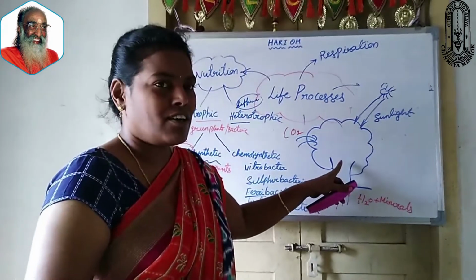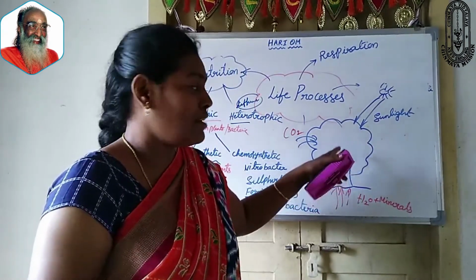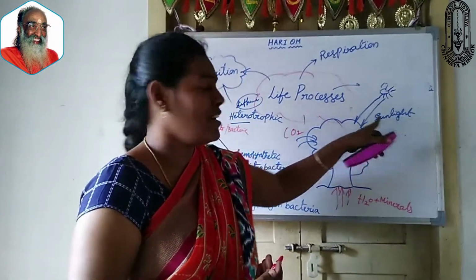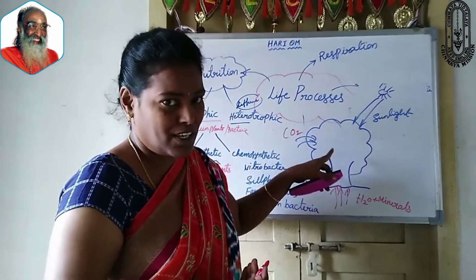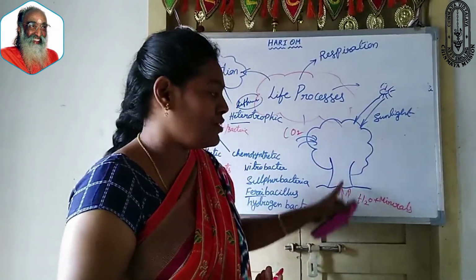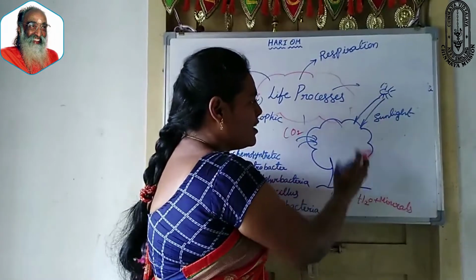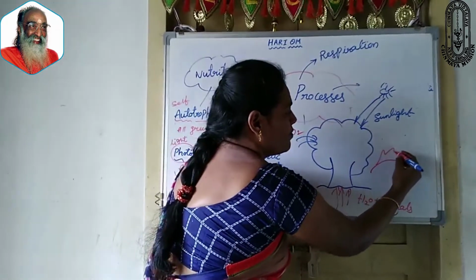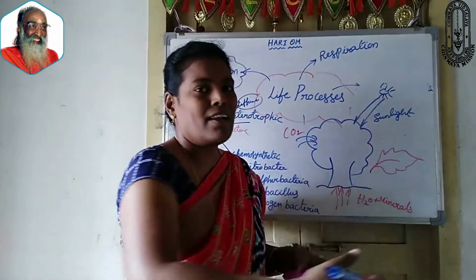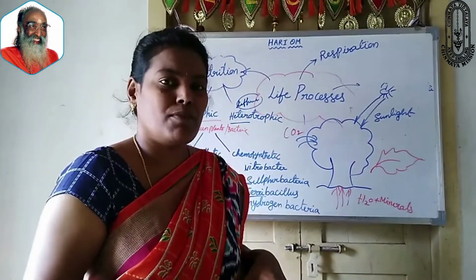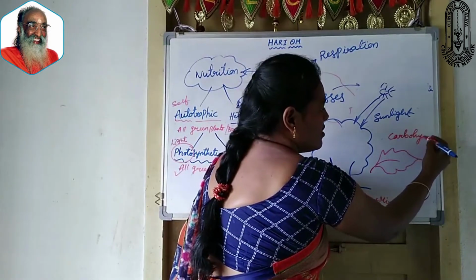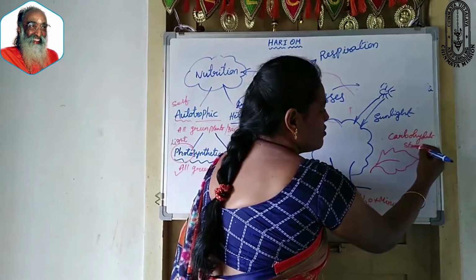Plants are also living things, and you know that plants prepare their own food in the presence of sunlight. During daytime, they trap the sunlight, take carbon dioxide from the atmosphere, and absorb water and minerals from the soil through the root system. All these ingredients are put together in the leaf, and the plant prepares the food material. What is the food material prepared by the plant? It is nothing but carbohydrate, or it is also called starch.